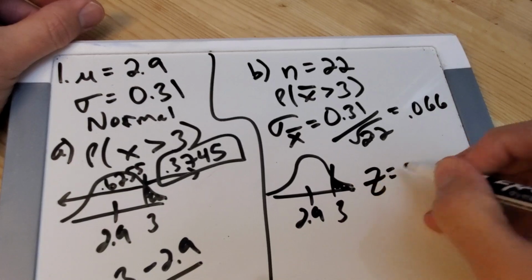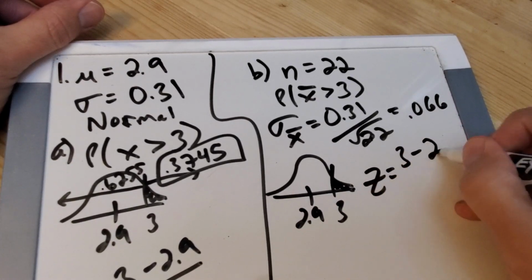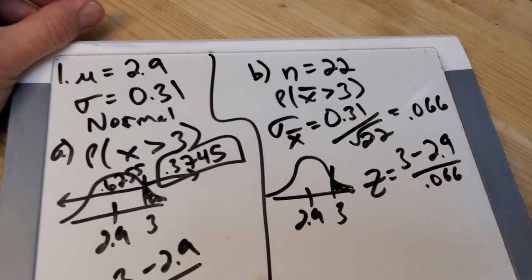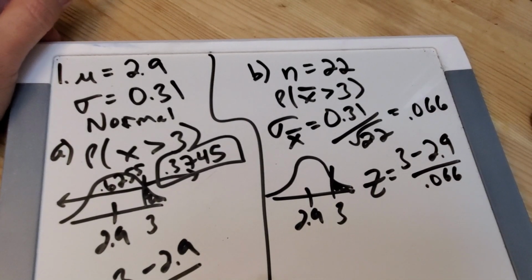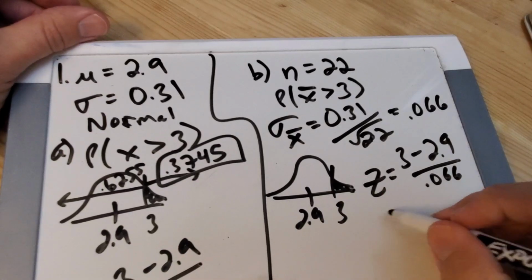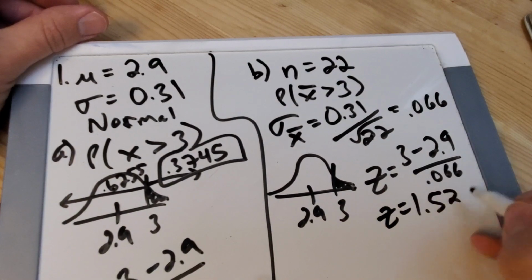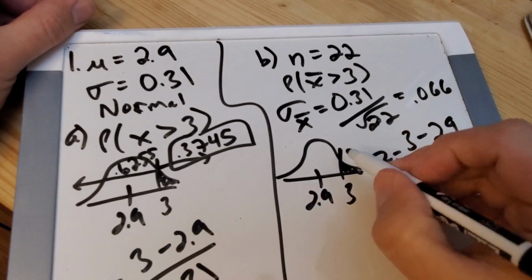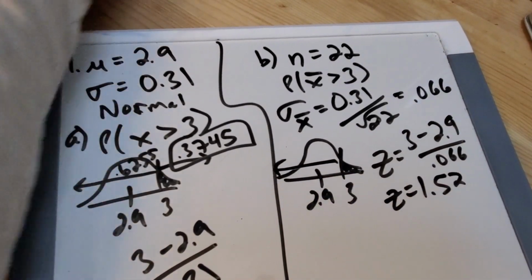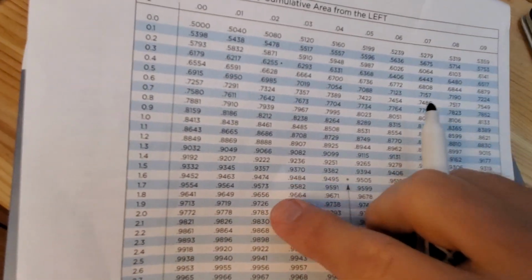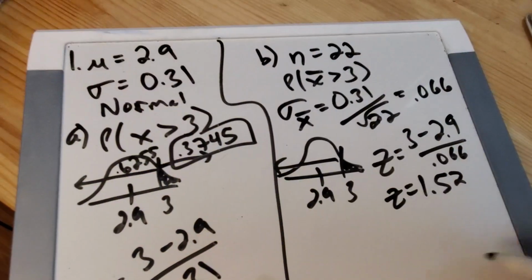So now when I go to make a z-score, it's going to be my data point minus the mean divided by the appropriate spread, which is 0.066. So let's see. 0.1 divided by 0.066. I get 1.52, much further away than it used to be. And when I look up 1.52, I get 0.9357.